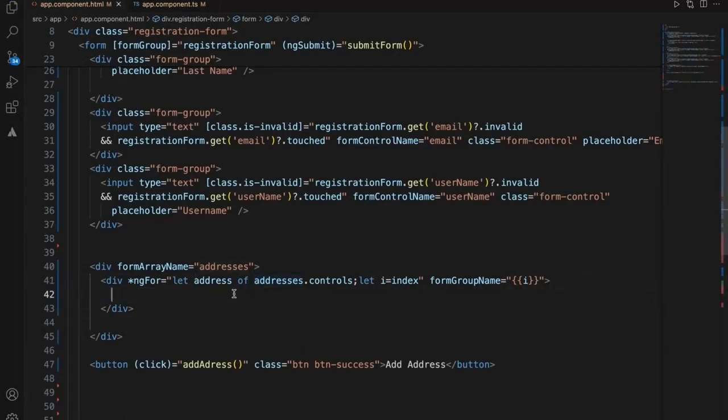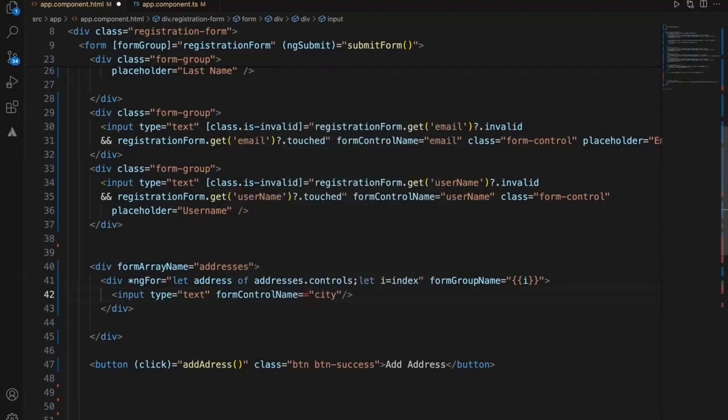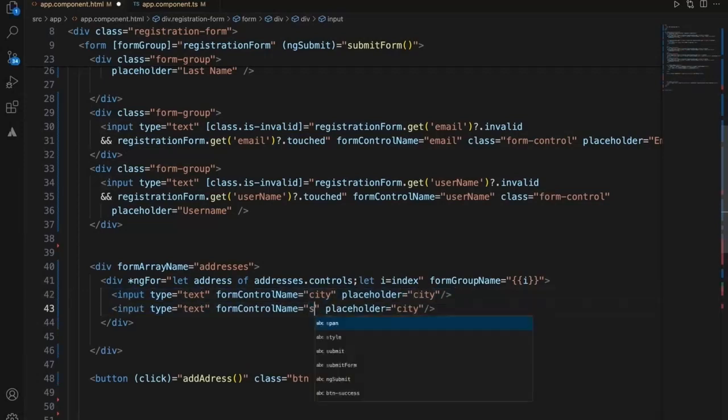Once we have these addresses, we'll say input type text, placeholder city, and we need a formControlName. formControlName is city. Here, placeholder, we need city and state. State.